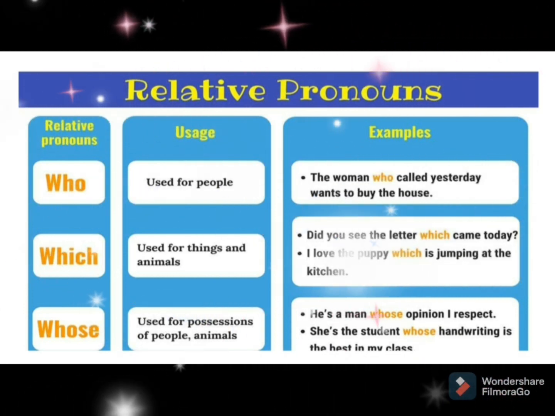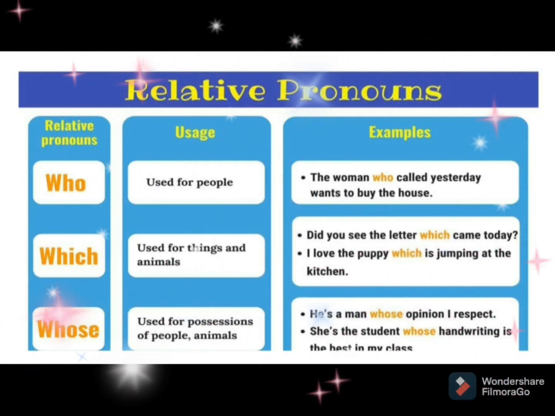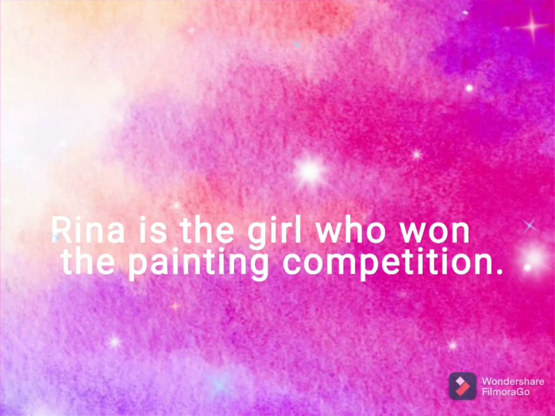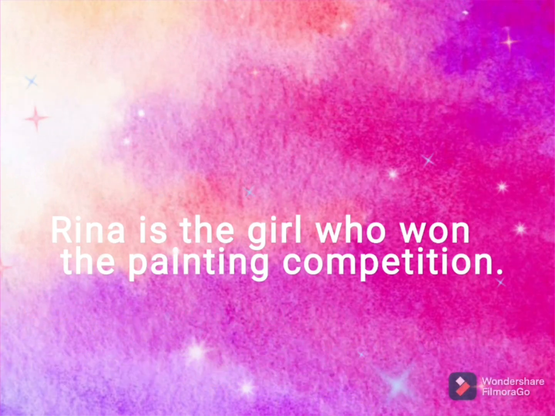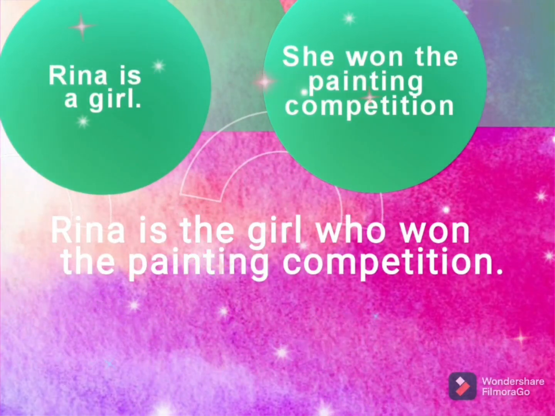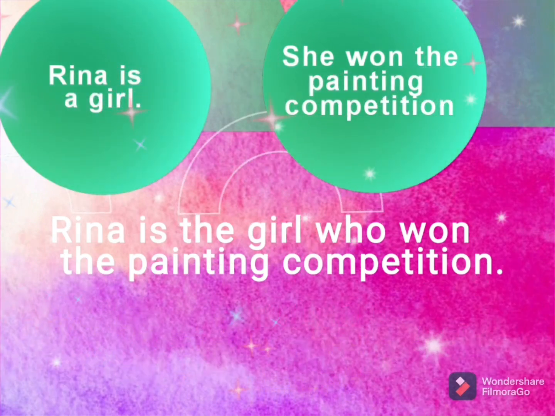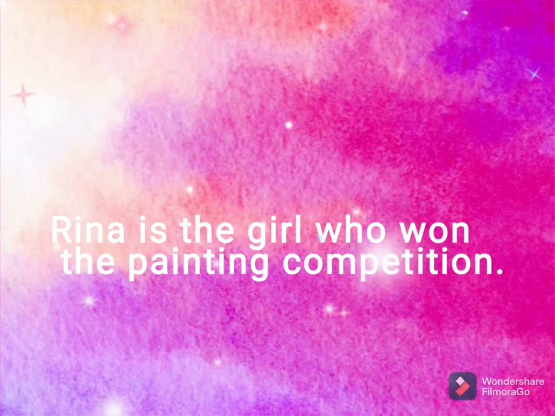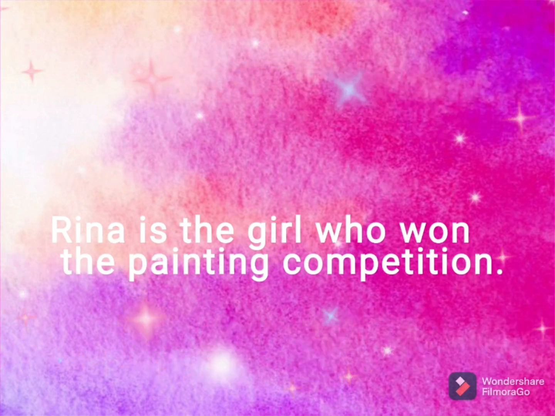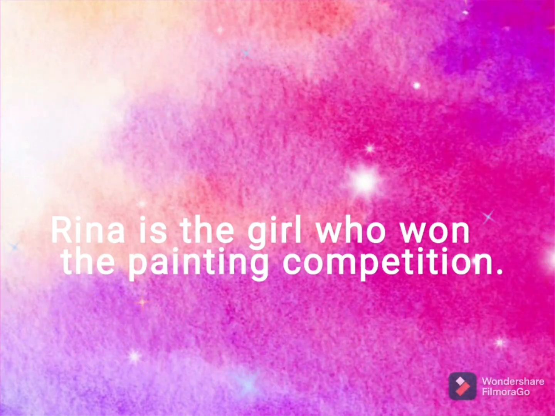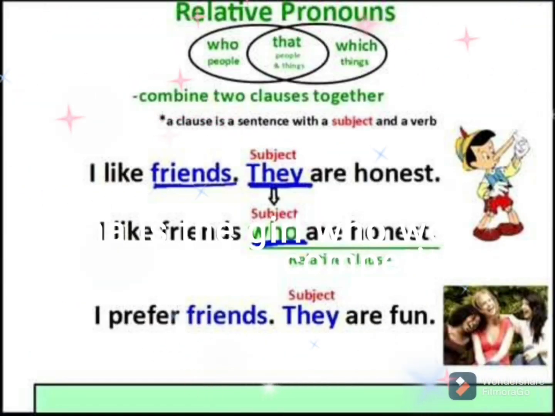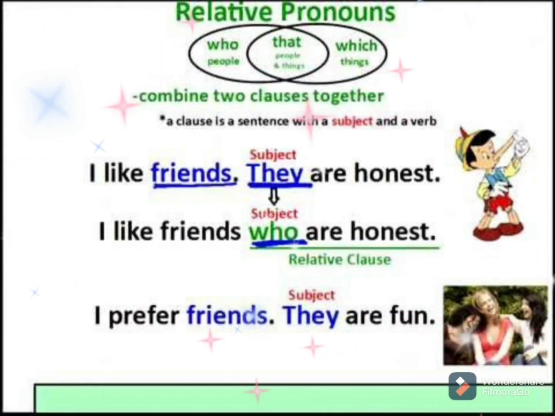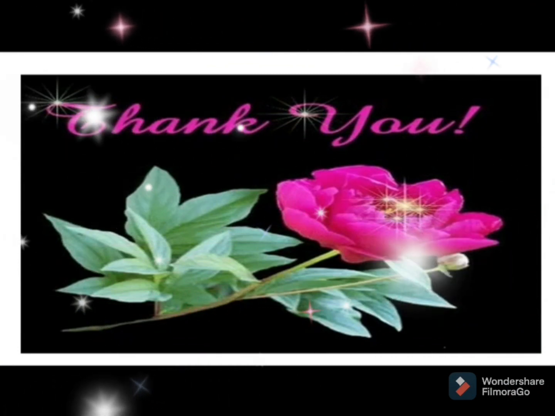Here the word which refers to the bicycle. Let's see one more example. Reena is the girl who won the painting competition. Here we have two sentences. Reena is the girl. She won the painting competition. These two are joined by the relative pronoun who, which is talking about the noun Reena. Hence it is known as a relative pronoun. In this way, relative pronouns are used to join the sentences that relate to a noun that they are talking about. I hope you understood the class. Thank you.